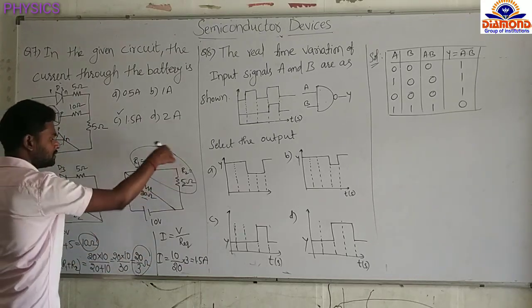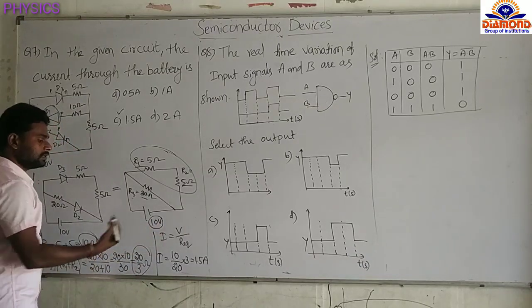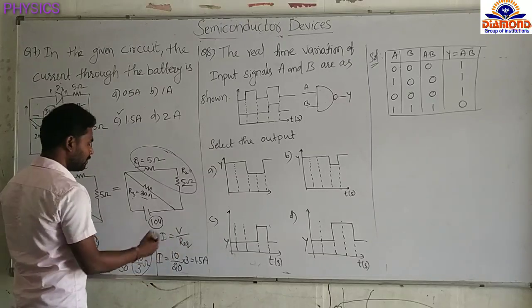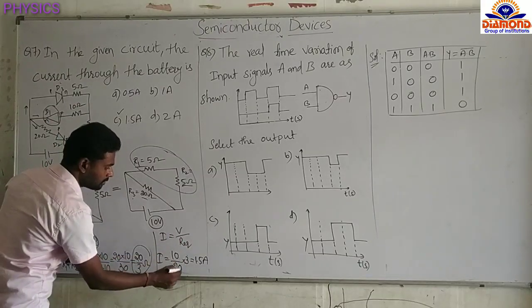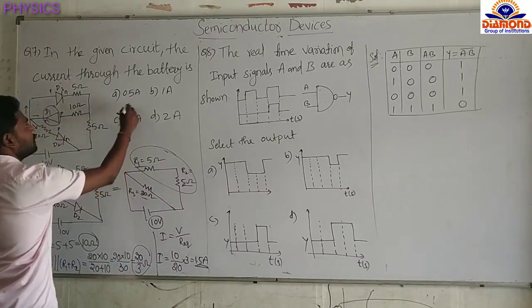So equivalent resistance of the circuit is 20 by 3 ohm and voltage supplied is 10 volt. Then current equals voltage by R equivalent. Then 10 by R equivalent value, which is 20 by 3. 20 by 3 means 3, the zeros cancel. 3 by 2 means 1.5 ampere. So C is the right option.